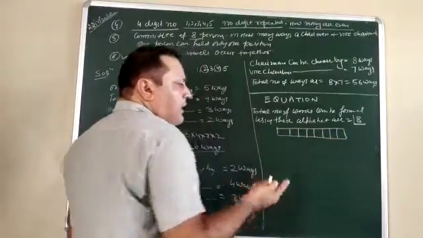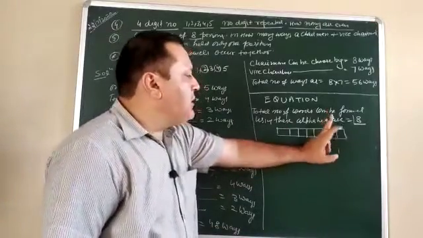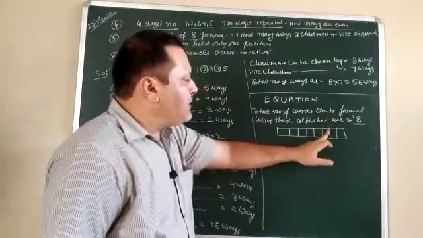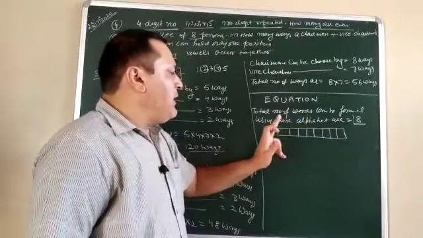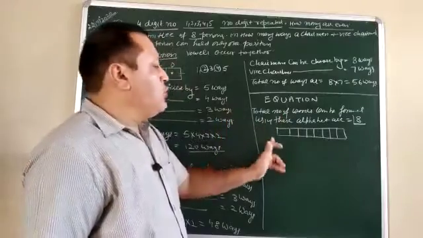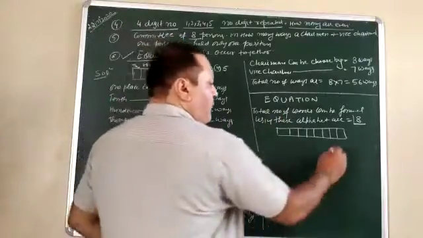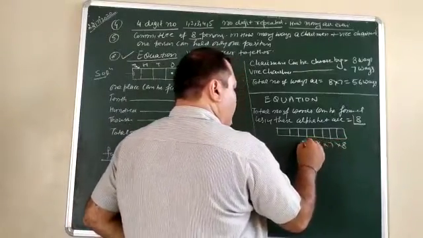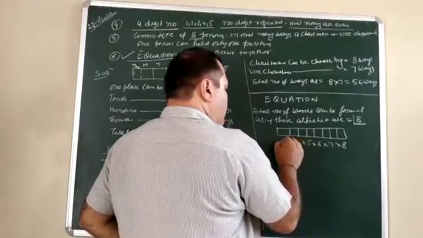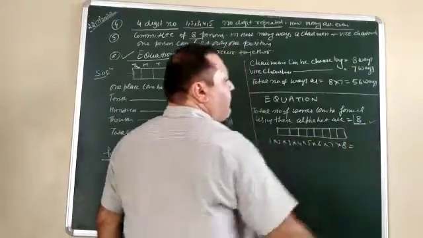Out of these 8, anyone can occupy any place. So this place can be filled in 8 ways, next in 7 ways, next by 6, next by 5, next by 4, next by 3, next by 2, next by 1. So the total number of ways is 8 into 7 into 6 into 5 into 4 into 3 into 2 into 1. So the result is equal to 8 factorial.